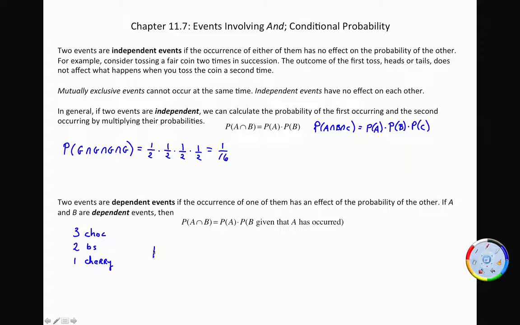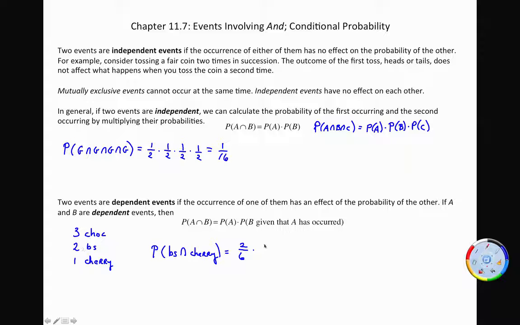And you want to know what's the probability that you eat a butterscotch and then a cherry? Well, it's the probability that you get a butterscotch. So 2 out of 3, 4, 5, 6, times the probability that you get a cherry given that you've already eaten a butterscotch.